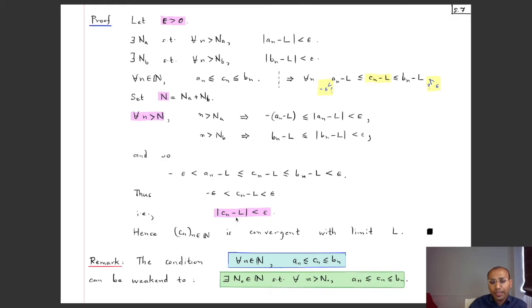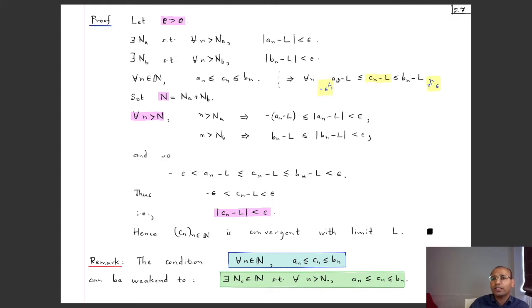Now I want to see this combination Cn minus L. So let's subtract L on all sides. So this also says that for all n, An minus L is less than or equal to Cn minus L is less than or equal to Bn minus L. Now this Bn minus L is less than its mod, which is less than epsilon. So I know that for n bigger than Nb, this is smaller than epsilon. And it would be great if this is bigger than minus epsilon, because then I would get Cn minus L is less than epsilon and bigger than minus epsilon. In other words, this holds.